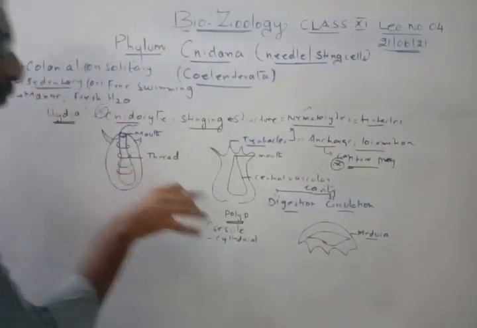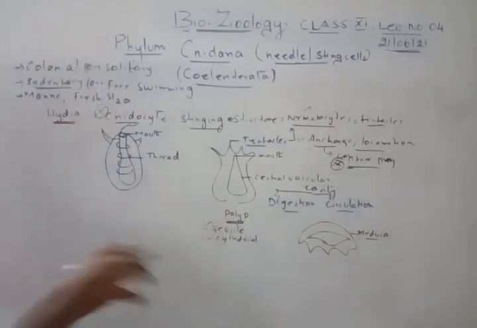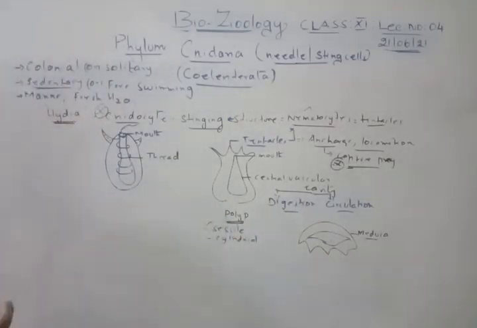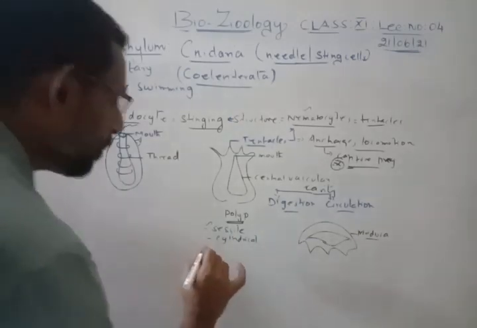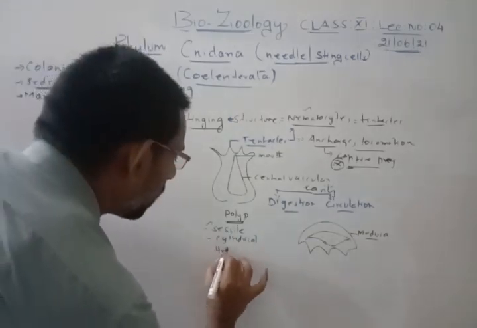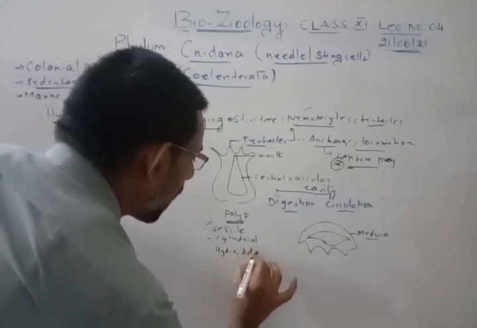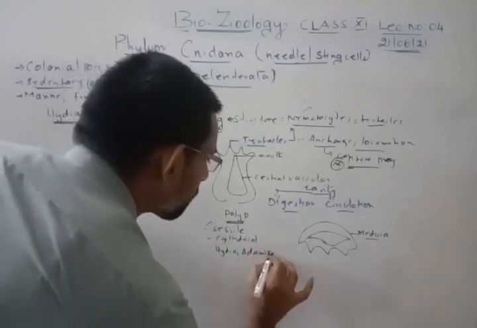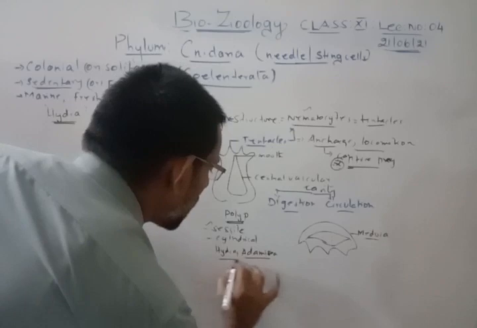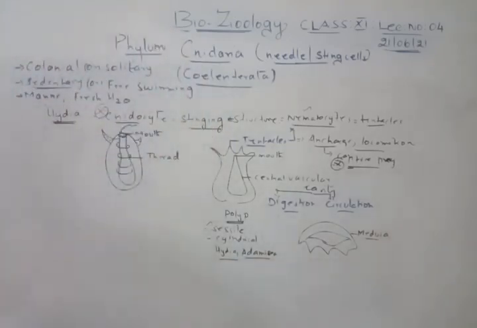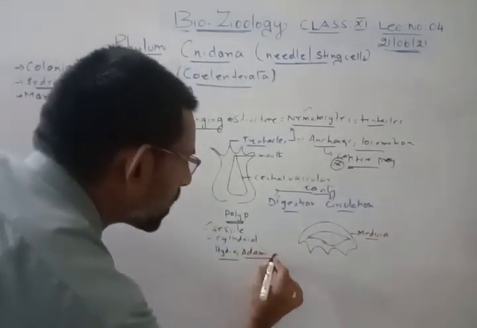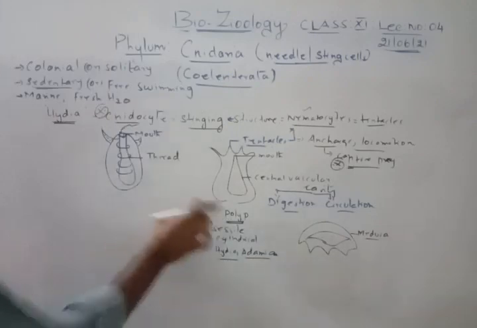Sedentary in the sense it is fixed, so it attaches to the substrate. There are two examples for polyps: one is hydra and the other is obelia. All these are examples of polyps, and hydra is an example of the polyp type.